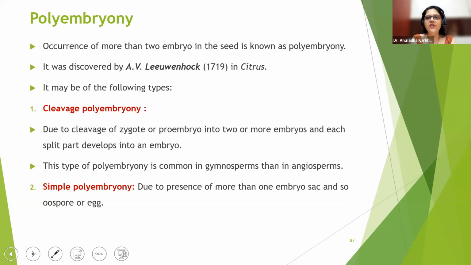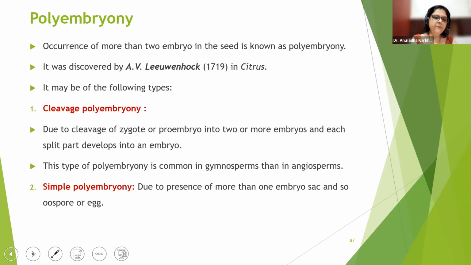Then we have something called polyembryony. Poly means many. Embryos means, what are embryos? So many embryos developing in the same embryo sac. That is polyembryony. Occurrence of more than one embryo in the seed is known as polyembryony. It was discovered by Leeuwenhoek in citrus plants. It may be of the following types.